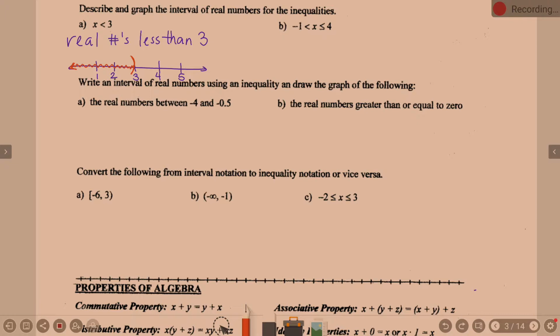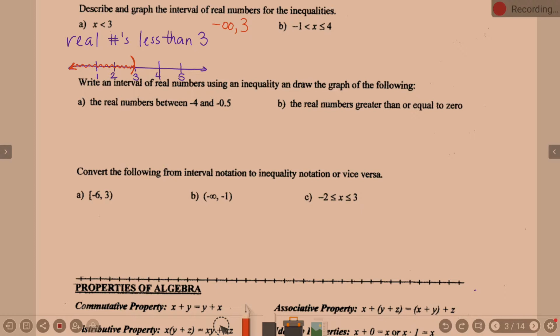So as we write this in interval notation, here's what I do. Where does my shading begin? My shading begins at the left arrow, which represents negative infinity, yes? So I'm going to put it right up here. Negative infinity, comma. Where does my shading end? 3. So in interval notation, this is negative infinity to 3.